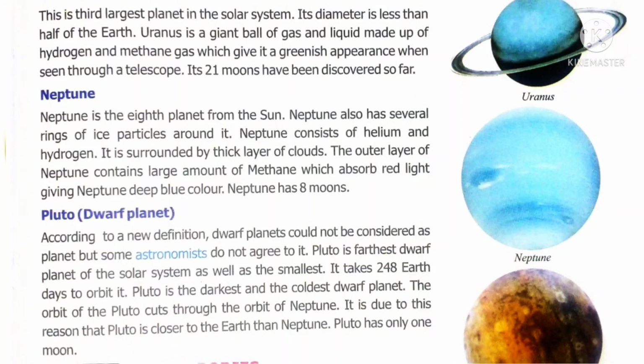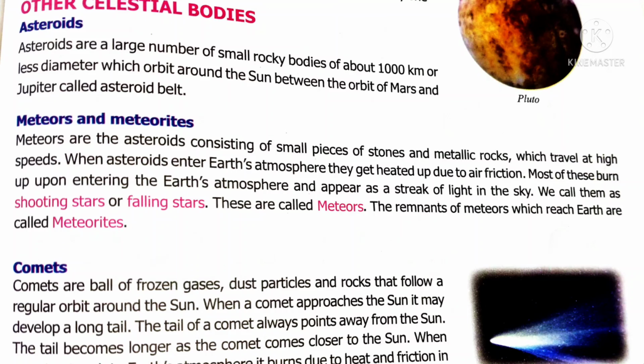Asteroids are other heavenly bodies which revolve around the sun, orbiting between Mars and Jupiter. Meteors are also called asteroids, made of small pieces of stones and metallic rocks. When these meteors or asteroids get into the Earth's atmosphere, they get air friction.